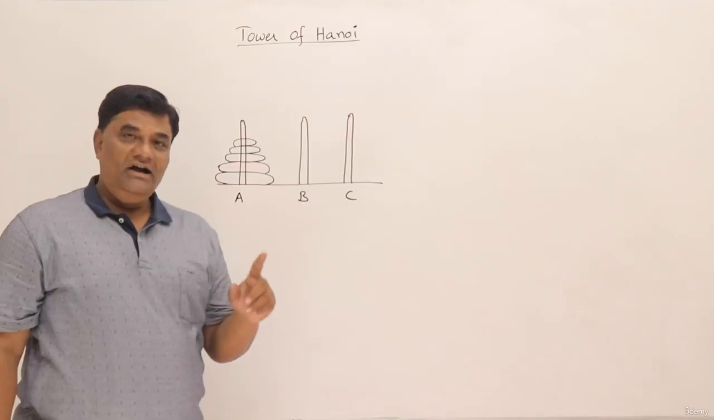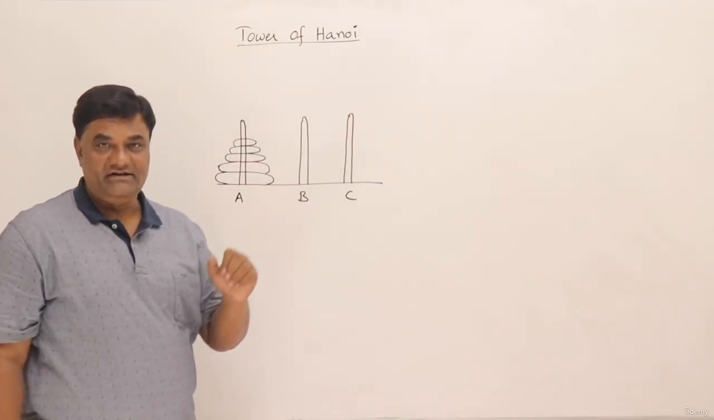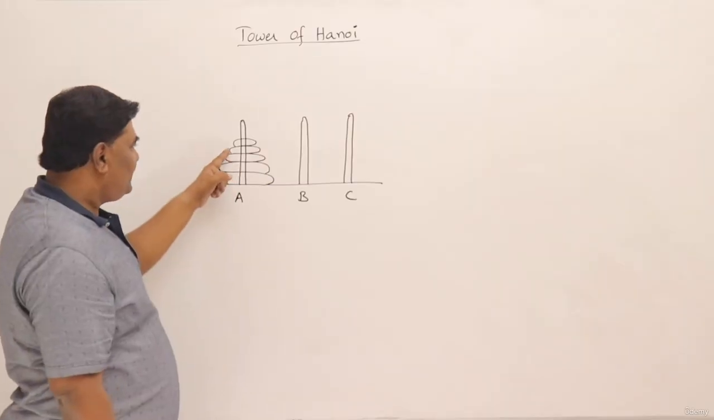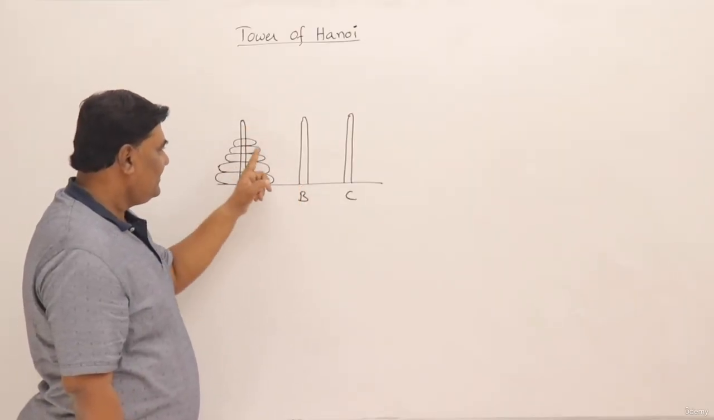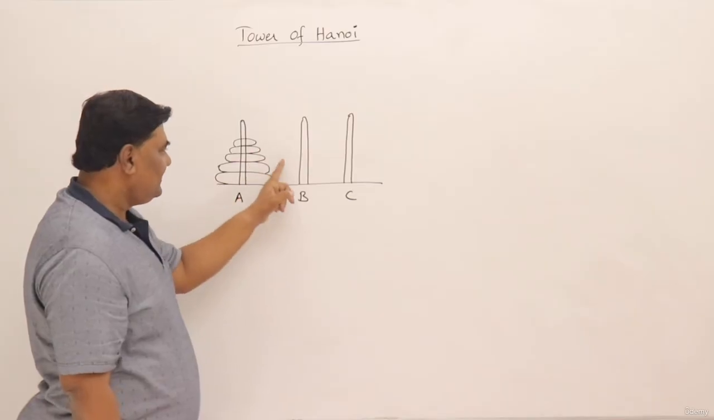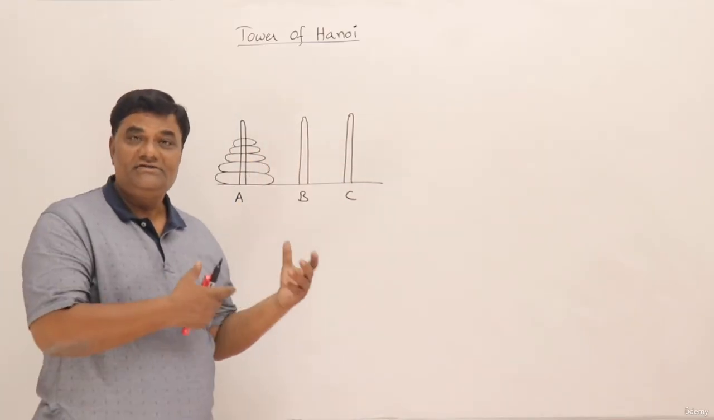No, you have to take out one disk at a time. Move one disk at a time. Okay, we will transfer all these disks one by one to B. So first the topmost will come here, then the one above that, then above that, then above that. Then from here we will transfer there. No, you cannot transfer like this.